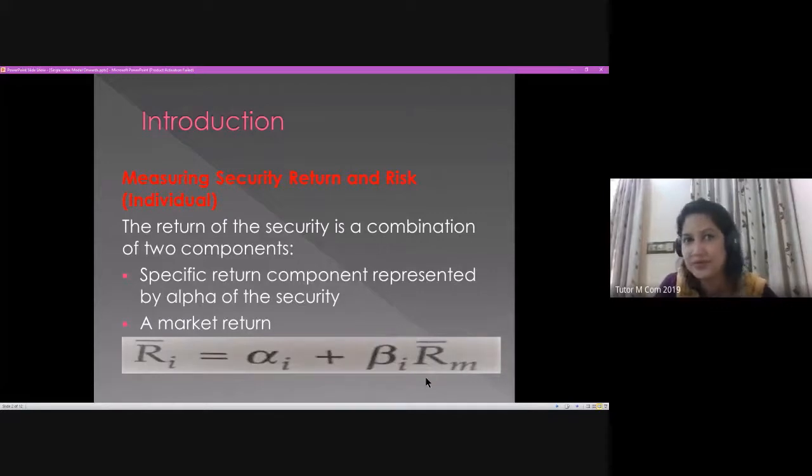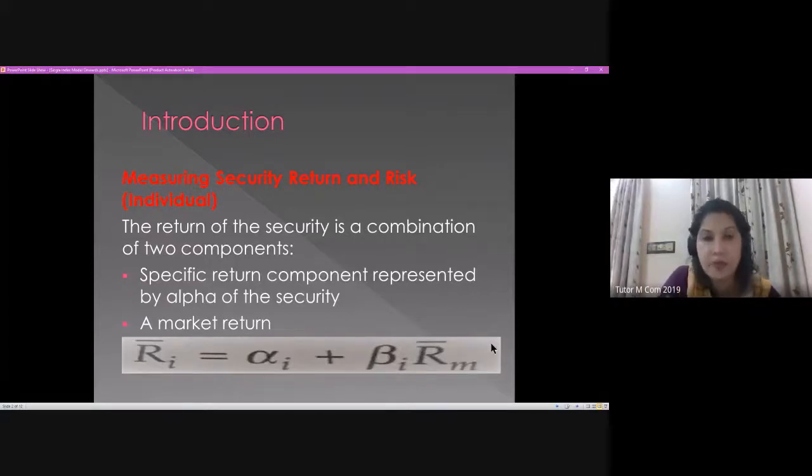This is for an individual security. So I repeat, it will be a combination of alpha, which is nothing but the specific return of that individual security, and then we have another component, this is market return.